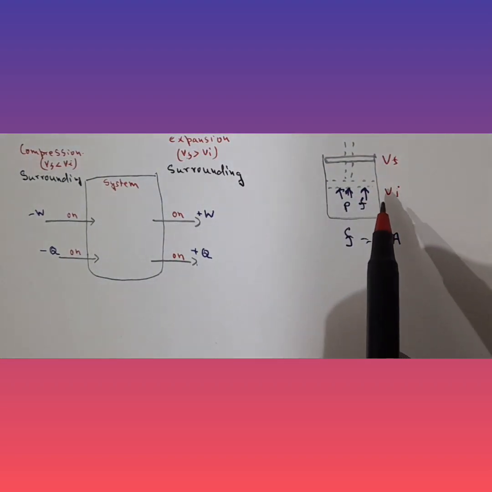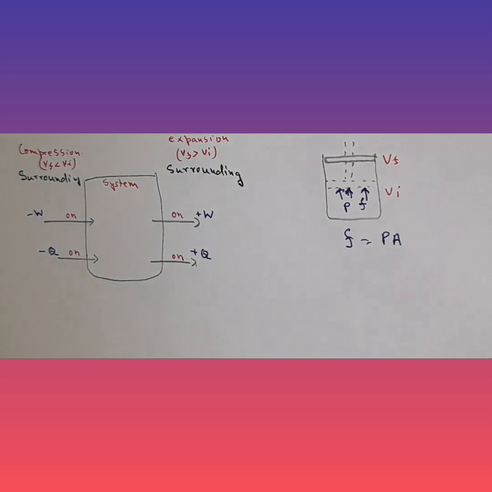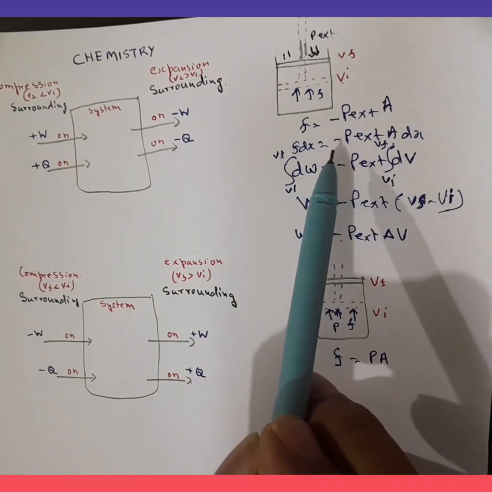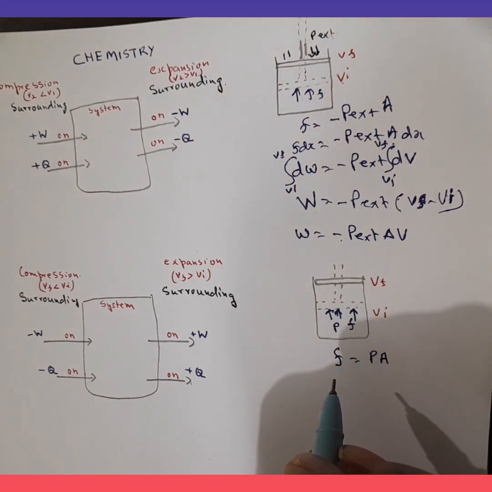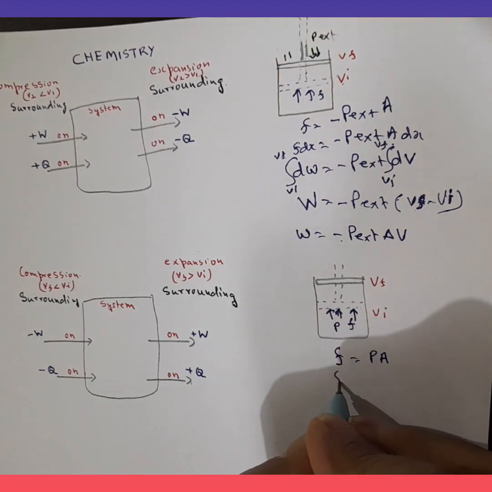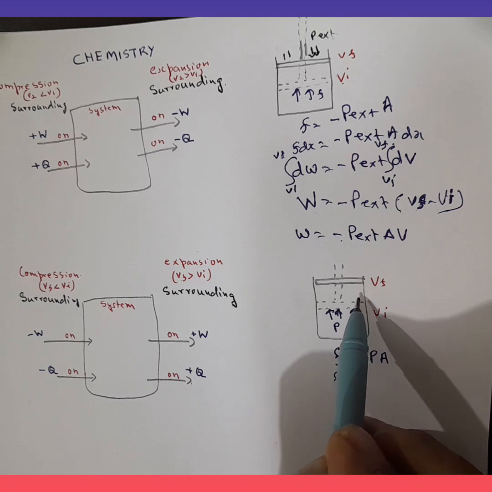So from initial volume Vi, it went to final volume Vf. Now as we did in our earlier chemistry derivation, we have got to find the work done. The work is force into displacement. Whenever the work is done with small portions of displacement, that is dx, dx, dx, we get the best output as per the law of thermodynamics.